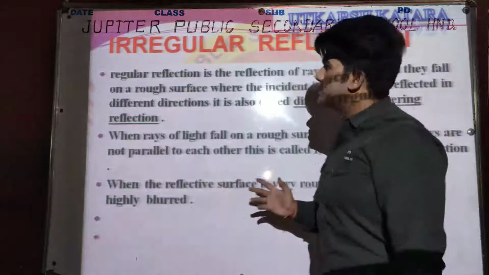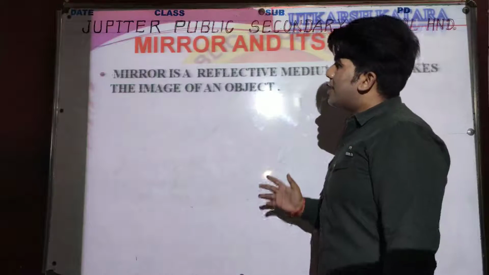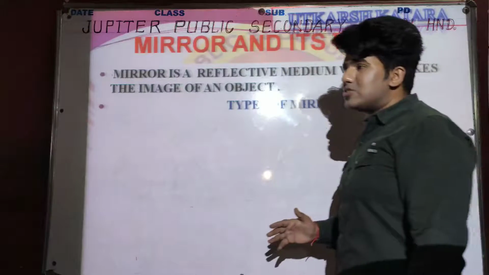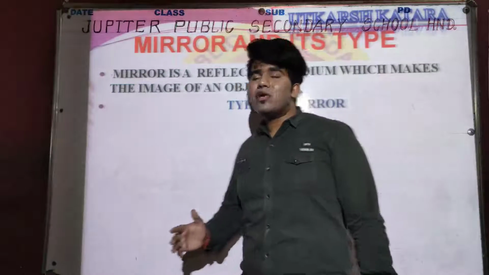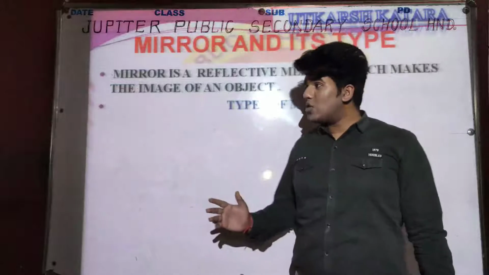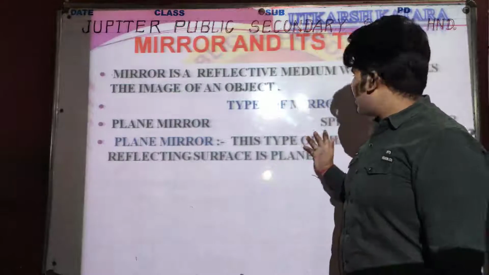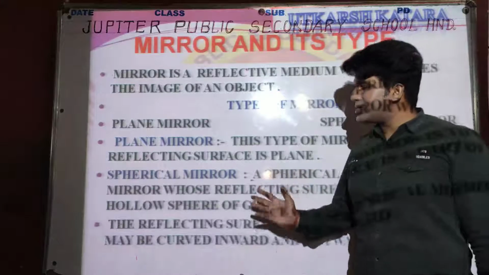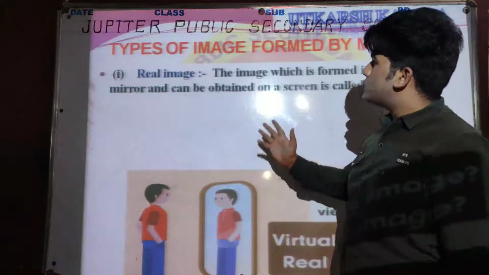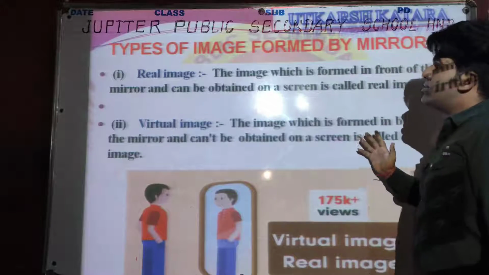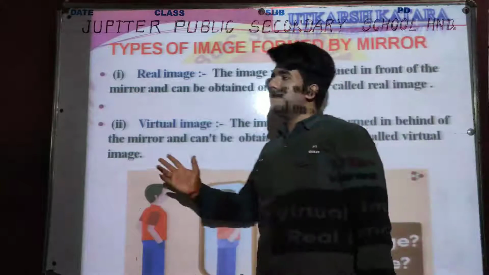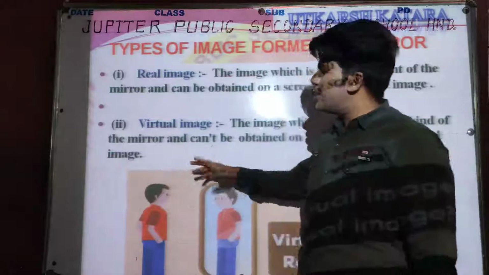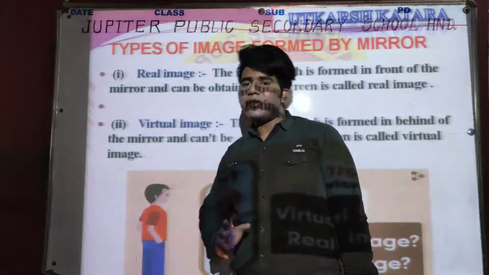Okay, so these are the slides. And then we discussed the mirror and its types: the meaning of mirror and the types of mirror, basically divided into plane mirror and spherical mirror. And in the previous lecture we discussed the types of image formation, in which we get a real image and a virtual image. About the virtual and real image we have already discussed in the previous lecture also.